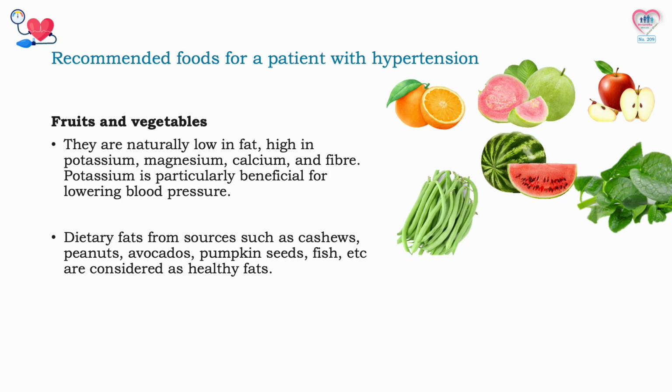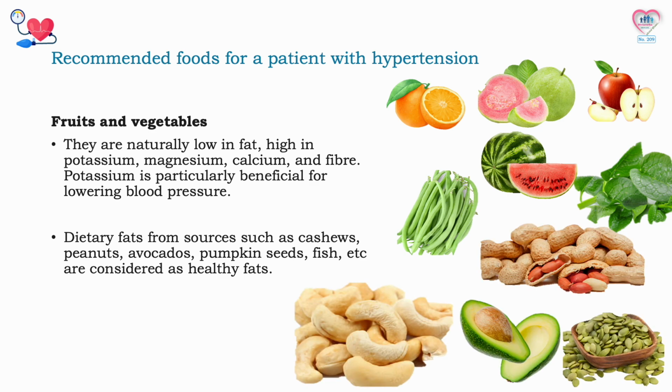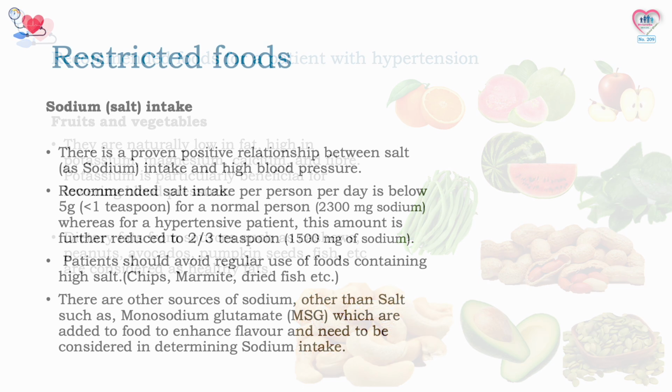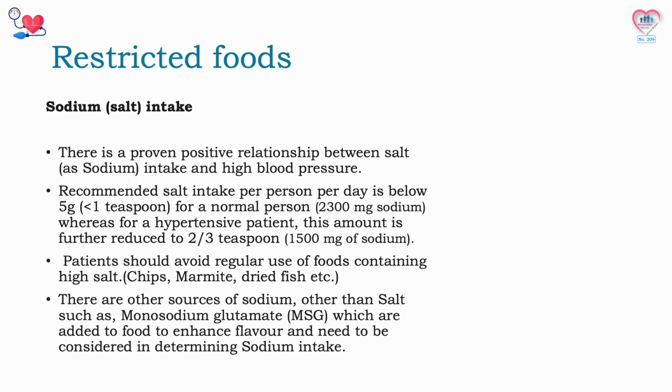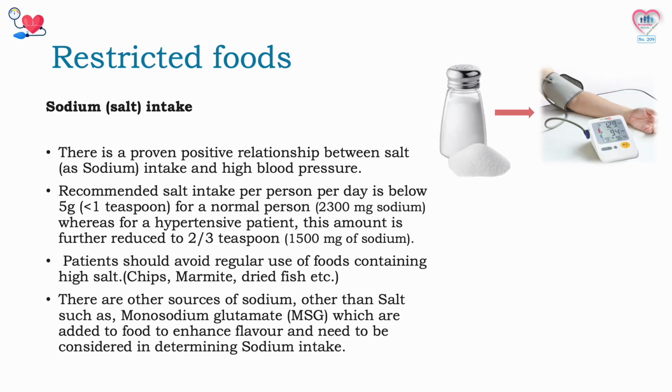Fruits and vegetables. They are naturally low in fat, high in potassium, magnesium, calcium, and fiber. Potassium is particularly beneficial for lowering blood pressure. Dietary fats from sources such as cashews, peanuts, avocados, pumpkin seeds, fish, etc. are considered as healthy fats. Now let's look at the foods that are restricted to patients with hypertension. High in the list is sodium or salt. There is a proven positive relationship between salt intake and high blood pressure.